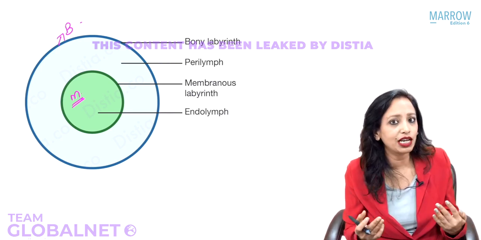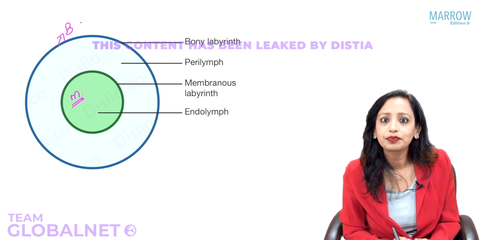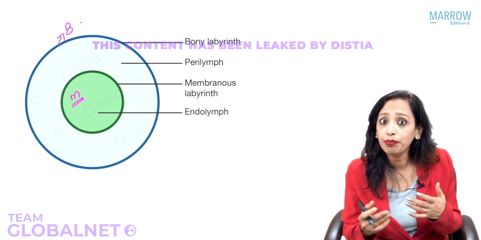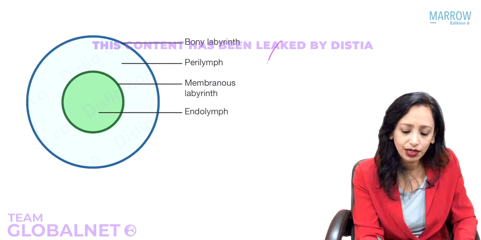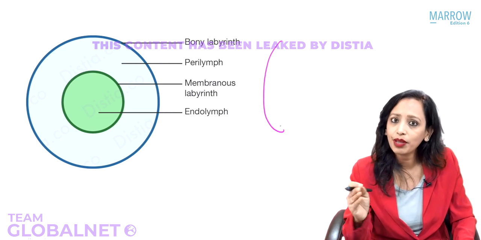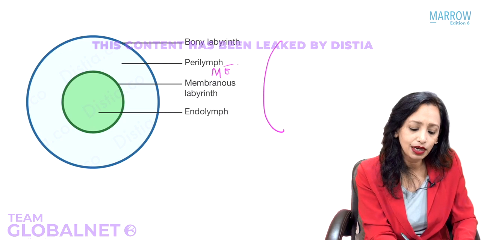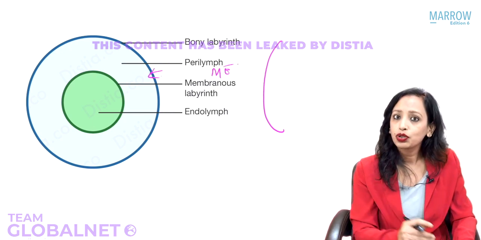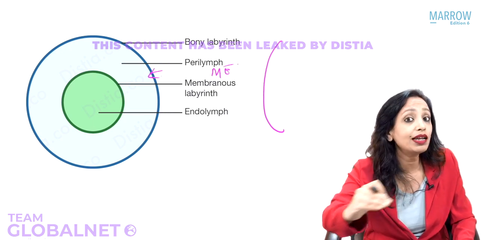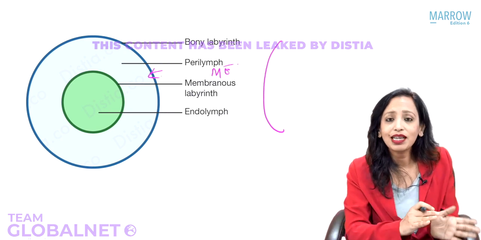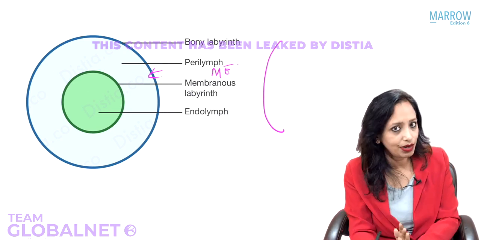Yes, so that you will tell me. What lies lateral to the inner ear? Yes, very good. The middle ear, which means we know that we have the tympanic membrane. The sound goes from the external ear through the tympanic membrane to the middle ear, and then from the middle ear it goes into the inner ear. So as we are going from the external ear, medially we are entering into the inner ear. So what lies lateral to the inner ear? Yes, the middle ear.